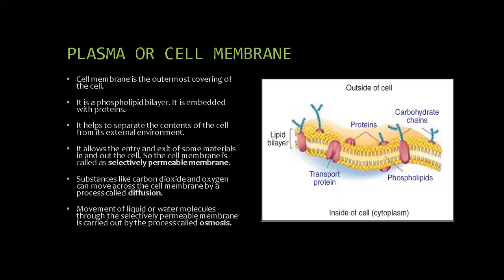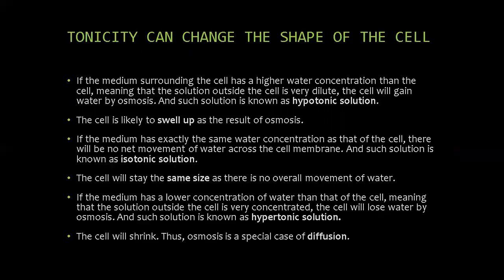Diffusion is nothing but the passage of water or air molecules from a region of lower concentration to the region of higher concentration through a selectively permeable membrane till equilibrium is reached. Now we are going to learn about how tonicity can change the shape of the cell. Think what will happen if we put an animal cell or a plant cell into a solution of sugar or salt in water.